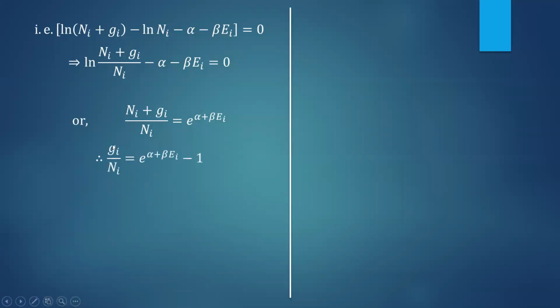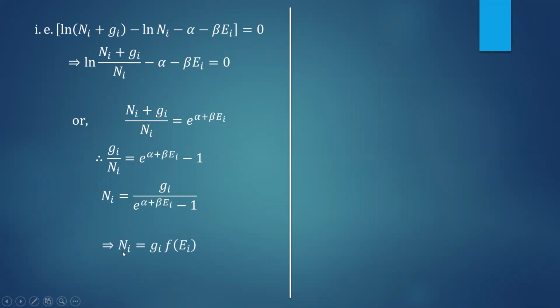So you will get gi by ni; you can write this as ni by ni, that is 1, plus gi by ni. That will give you gi by ni equal to e to the power alpha plus beta ei, minus 1. What do we need? We need the expression for ni by gi. Therefore, ni will be equal to gi by e to the power alpha plus beta ei minus 1.